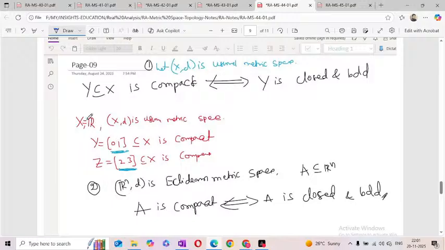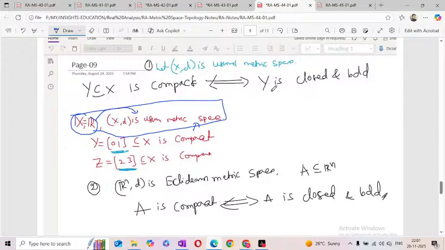So here X is the real numbers under the usual metric, and Y is the closed interval [0,1]. Observe this one is always compact, since a closed interval is always compact in the usual metric because it is both bounded and closed. This statement we already know, but anyway I'm writing it again.